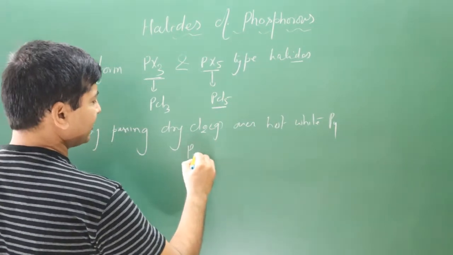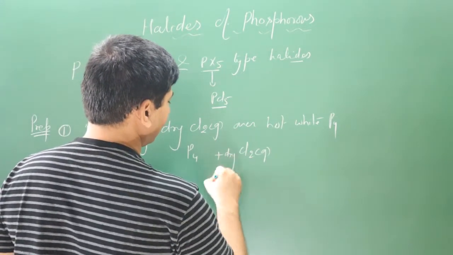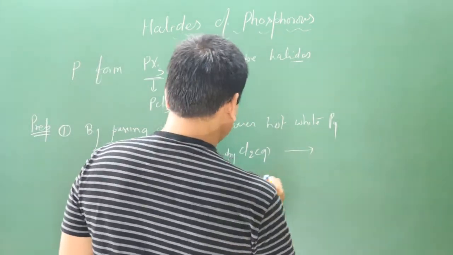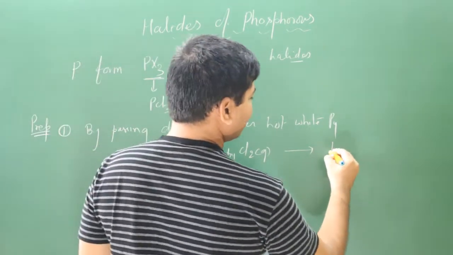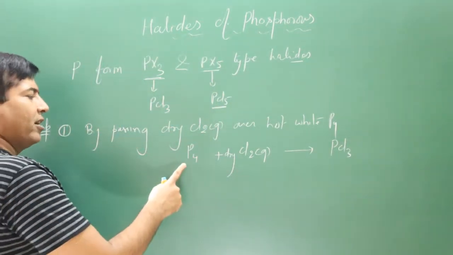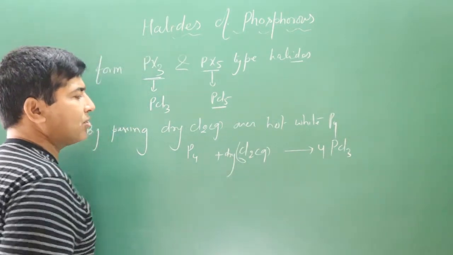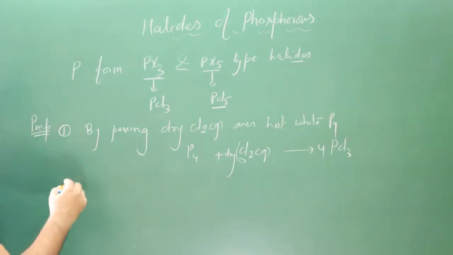Very simple reaction: P4 and we have chlorine gas, dry chlorine gas. It is a combination reaction, combined together to form PCl3, phosphorus trichloride. We can balance this equation. 4 phosphorus, multiplied by 4; 4 times 3 is 12, multiplied by 6. Equation is balanced. In the second preparation reaction also we use white phosphorus.